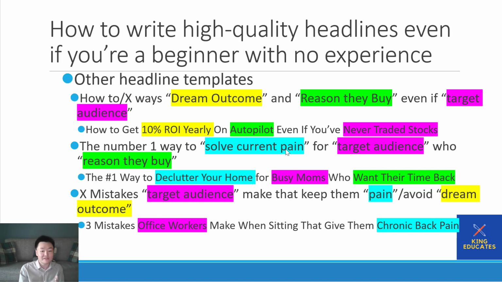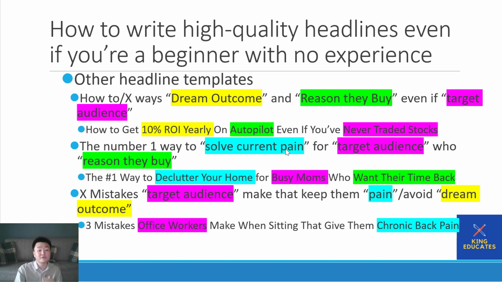Wow. So let me give you an example. The same product, I can target remote workers. I can be like, 3 sitting mistakes you're making when you work from home that prevents you from having good posture. That's a different headline. It's totally different, but it can be addressing the same type of pain and the same type of dream outcome. So that is headline. I encourage you to just play around with these dream outcomes, reasons they buy, and target audience after you've done your research. Try to appeal to your customers in as many ways as possible.